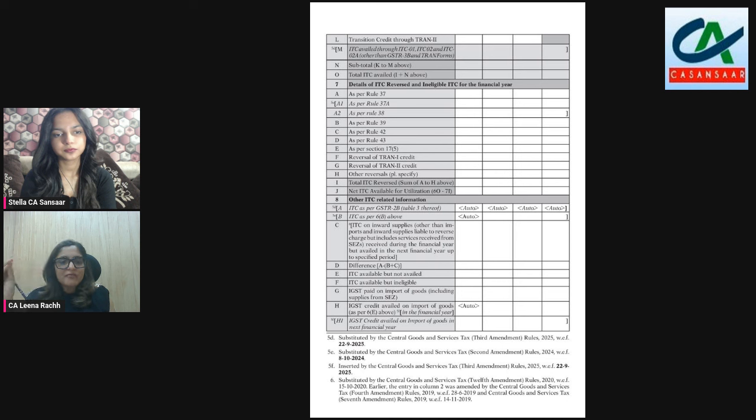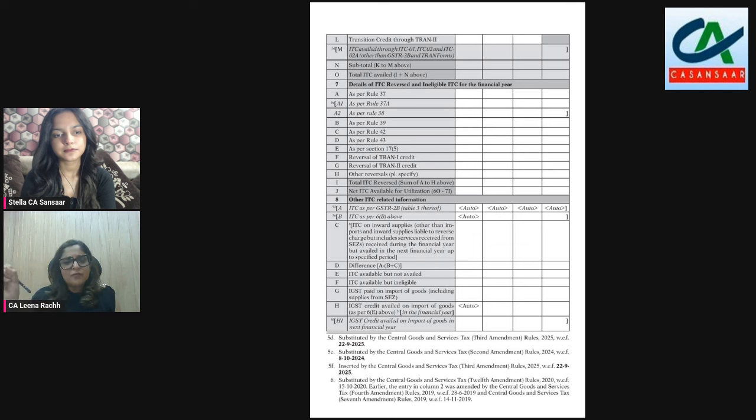It has been clarified in the FAQs that your ITC reclaim figures will not be a part of your 8C. The reason is that it does not appear in 2B. When you're reclaiming, it doesn't appear in 2B. So that at least 8D will give you a more clearer view.